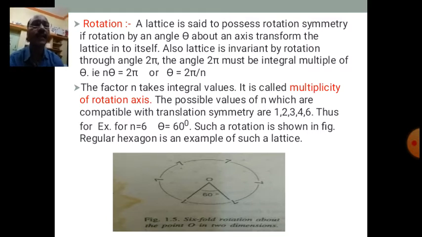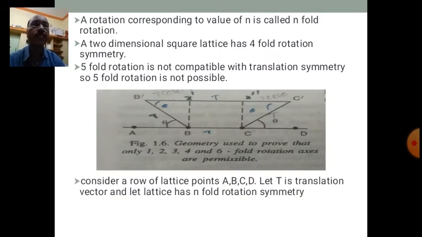So in this way, n takes different integral values which are 1, 2, 3, 4 and 6. Here we are not getting the integer 5. Why we are not getting integer 5, we will study in detail. Five-fold symmetry is not possible because it is not compatible with the translation symmetry. N is called the multiplicity of the rotation axis.